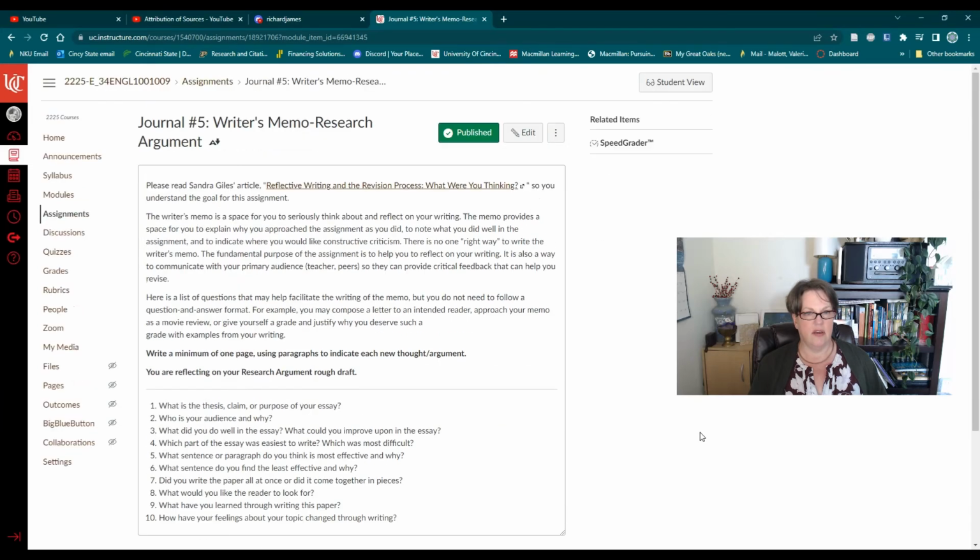And we also have the writer's memo research argument. So again, reflective writing, this is something that we do in English classes. It's a metacognitive exercise, writing about writing and thinking about thinking. Writing and thinking are intricately involved with one another.